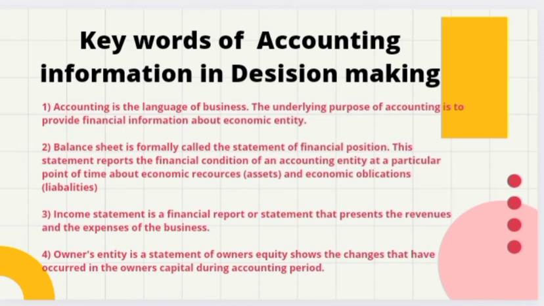The last point to remember is the statement of owner's equity, which shows the changes that have occurred in the owner's capital during the accounting period. The owner's capital is nothing but the investment invested in the business. This shows the statement of the owner's income and expenditure.